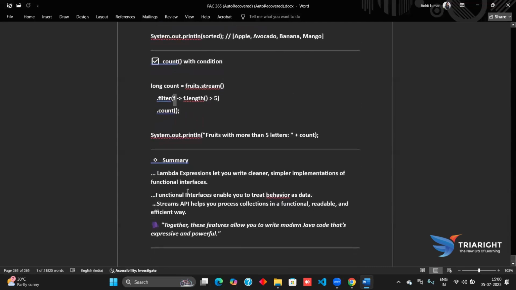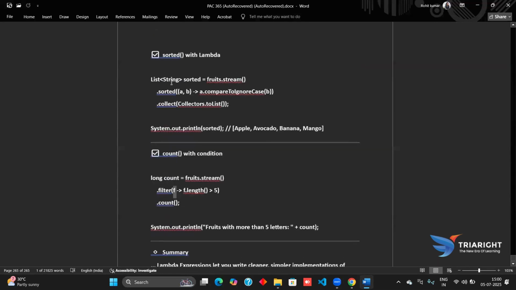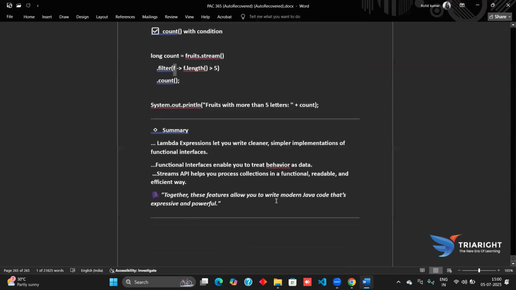Now, together, these features allow us to read modern Java code that looks expressive and powerful. Together, the collections, interfaces, and Stream API all combine, and they allow us to read and write modern Java code in an expressive and more powerful way.